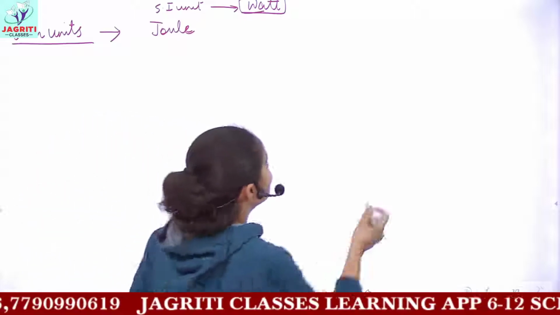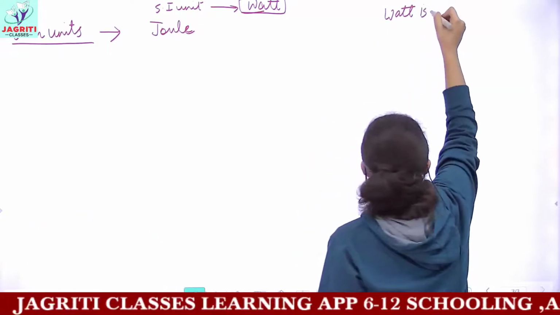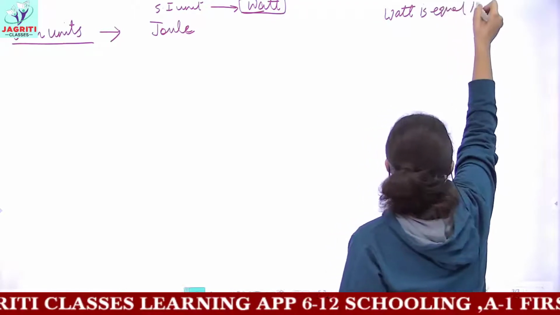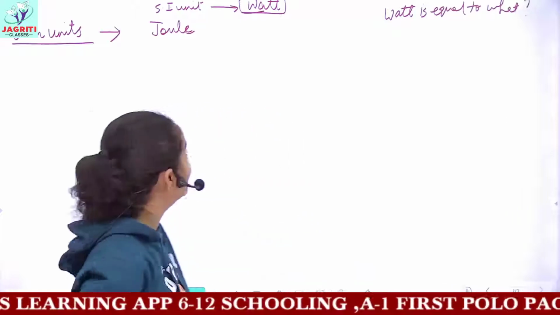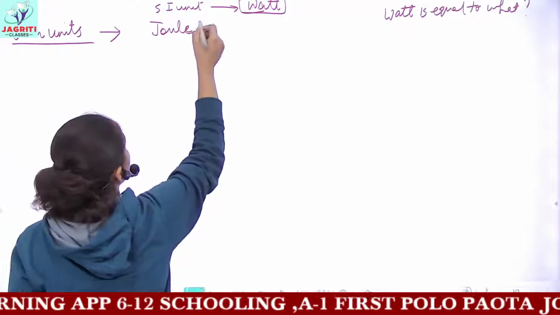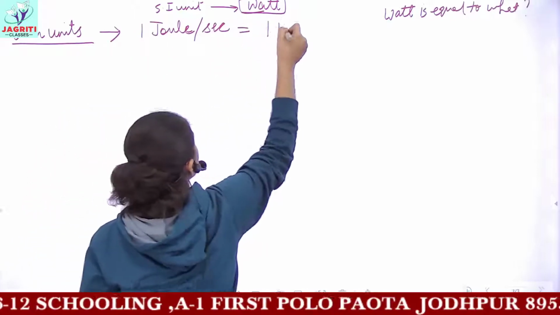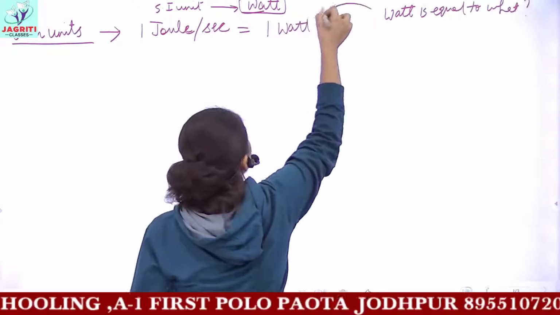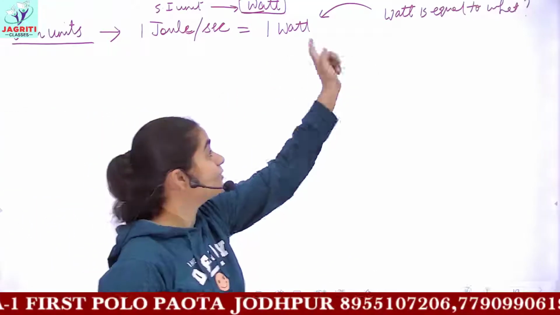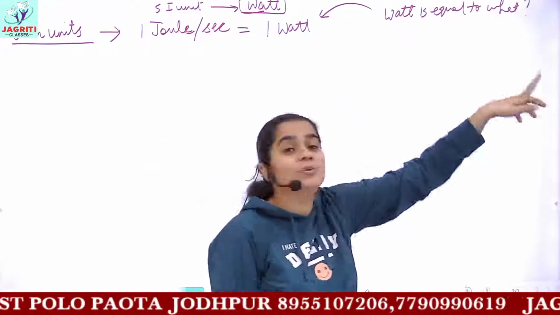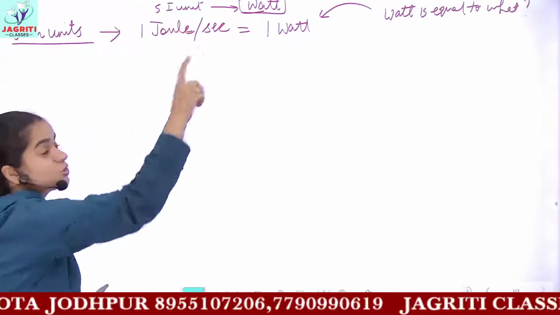I am asking, the SI unit watt of power is equal to what? This is my question. So watt means joule per second. 1 joule per second is equal to 1 watt. Okay, so this becomes the answer. It is not a tongue twister, so I have written the question that watt is equal to what? So 1 watt is equal to 1 joule per second.